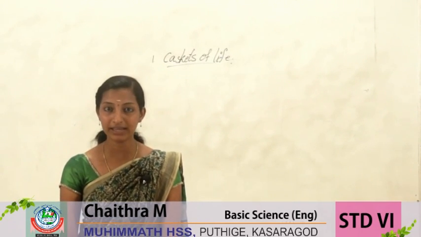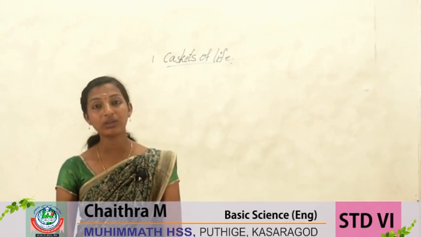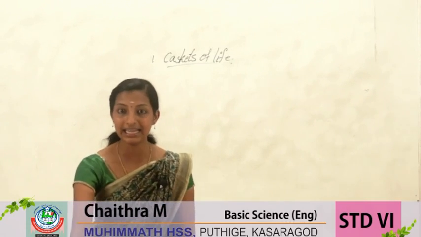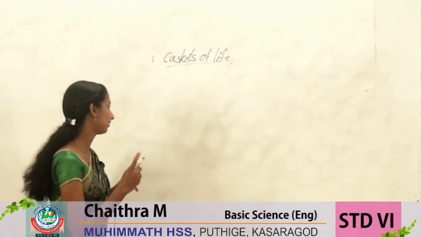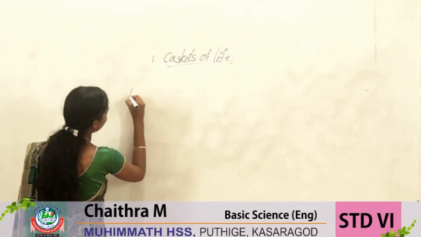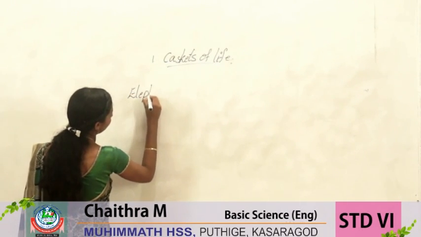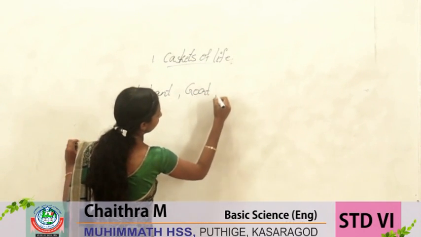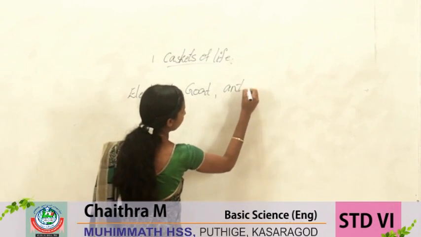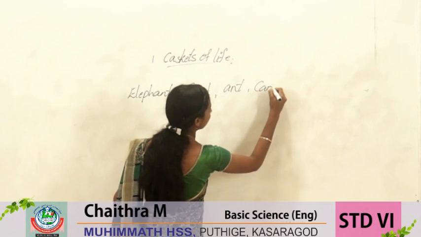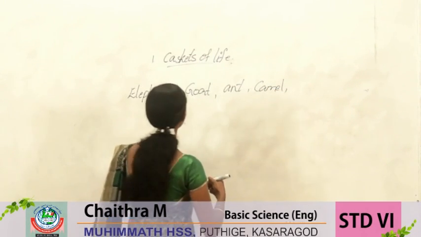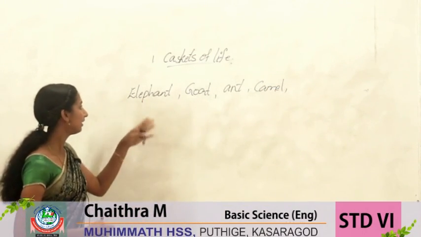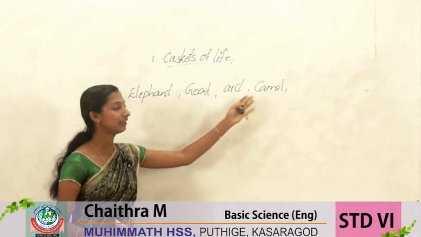Different types of organism. Here you know the names of many animals. So shall we write some names of animals? Here, elephant, goat and camel.